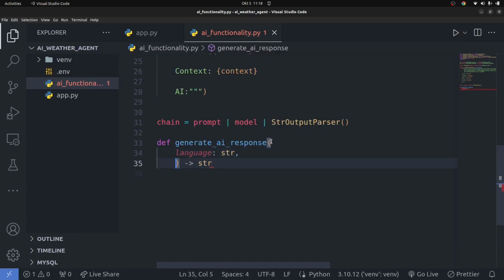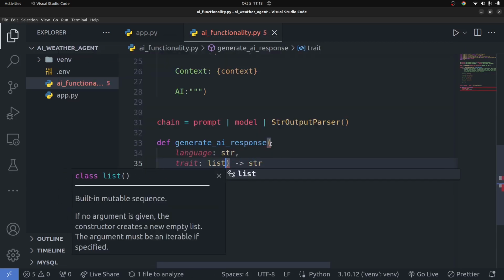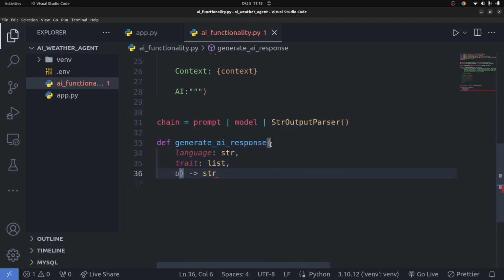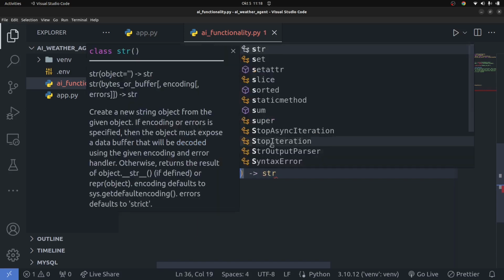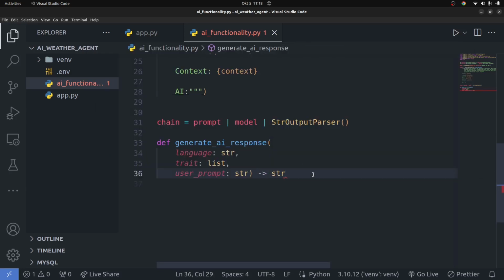We're going to take in the traits of the bot, which is actually going to be a list of traits, so type list. You're also going to take in the user_prompt, what the user typed in, and it's going to be of type string as well. That's basically all we need.